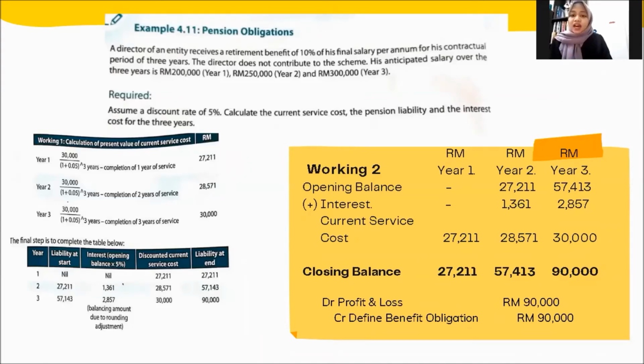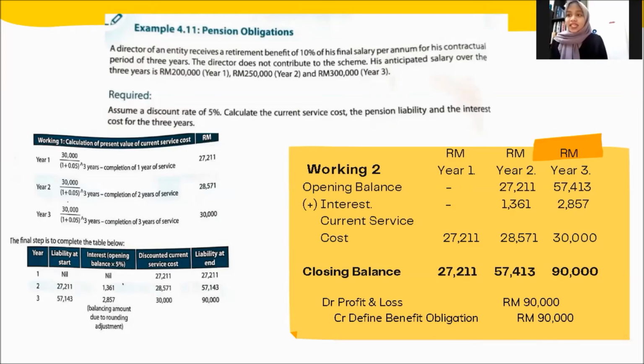To get the liability at the end for year 2, we need to add the liability opening balance, plus interest that we multiply by 5%, and plus discounted current service cost. So we will get 57,143 for the opening balance in year 3. Okay.